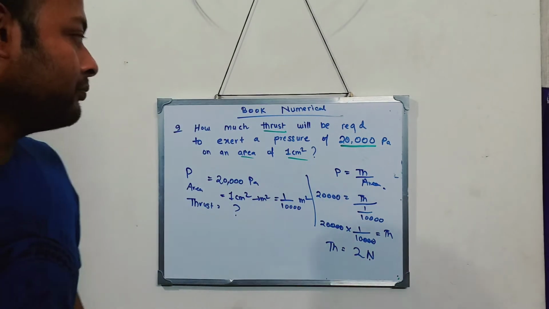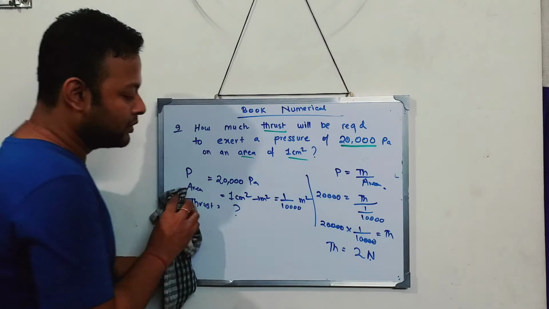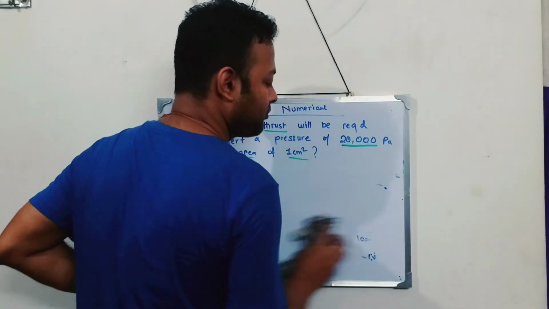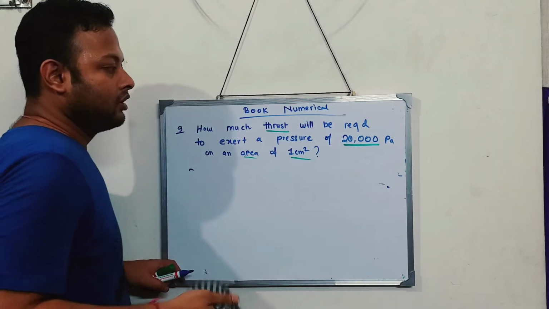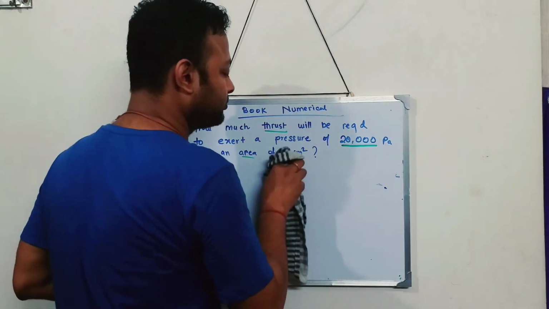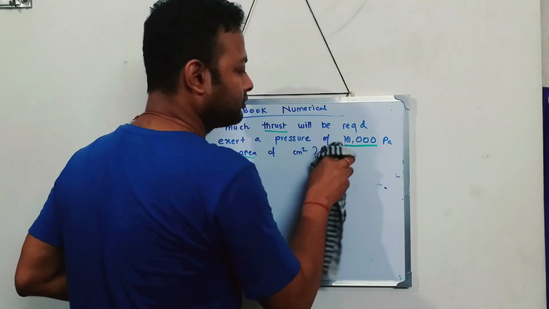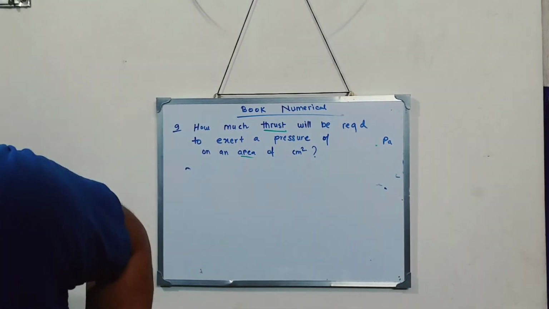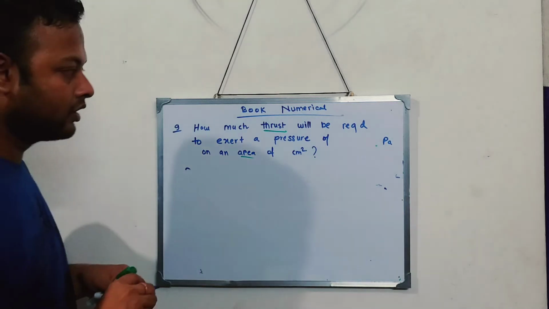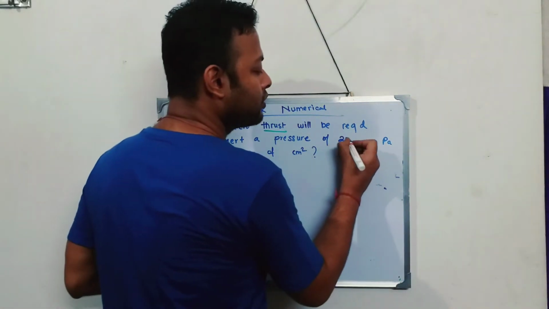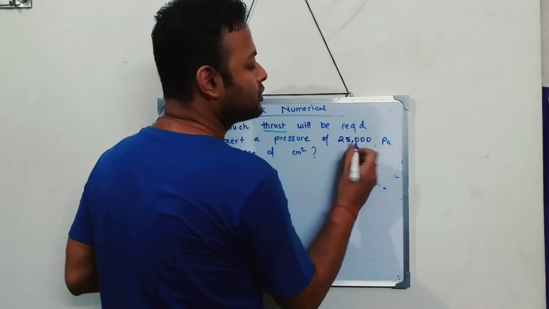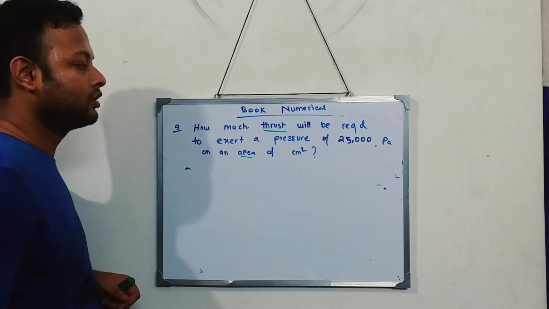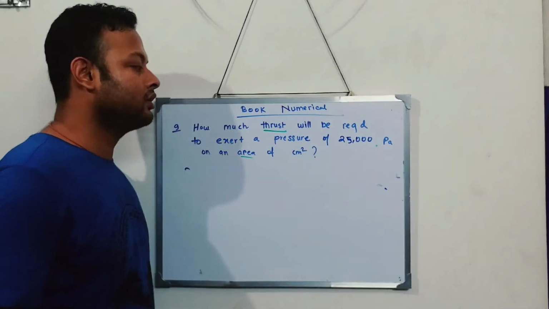If you got the sum, then I will change the numbers. So this becomes 25,000 pascals. So how much thrust will be exerted?